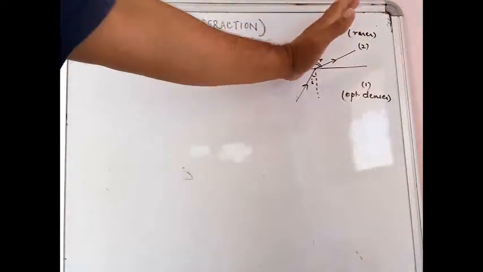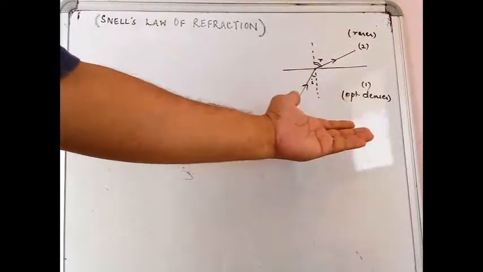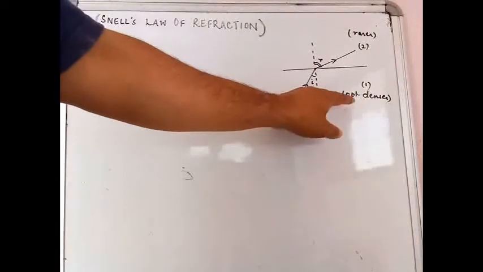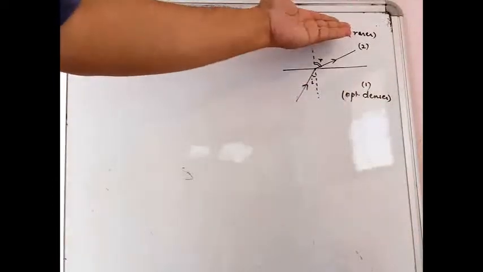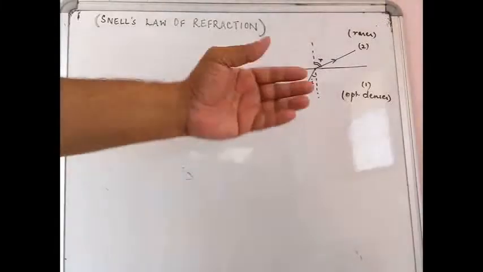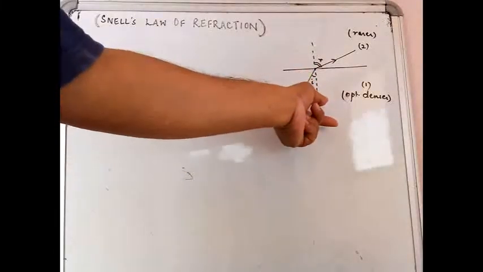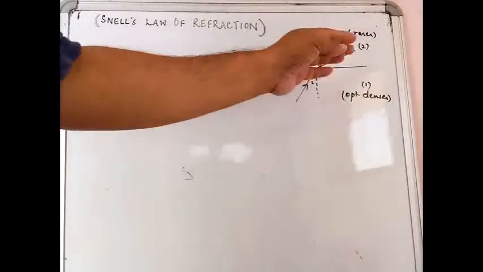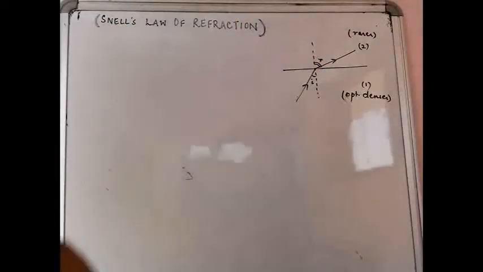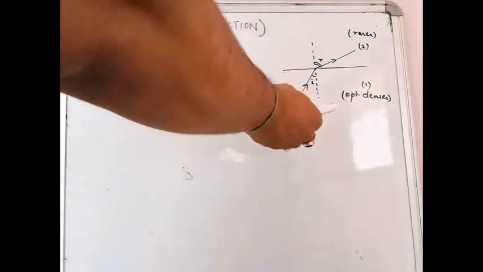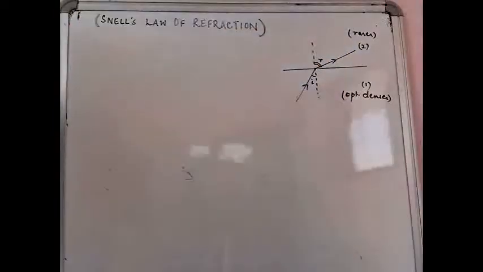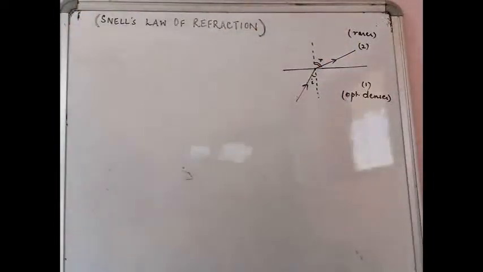So if it is bending away from the normal, it must have traveled from an optically denser medium to an optically rarer medium. It must have been traveling in a crowded medium and now it has gone into a less crowded medium, if you can call it like that. So it is very easy to label these things based on the diagram.